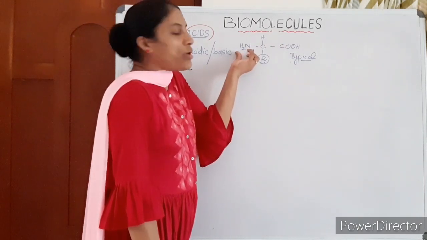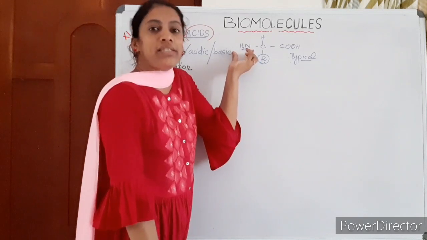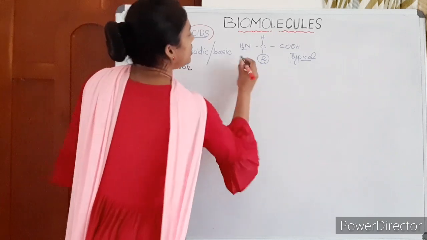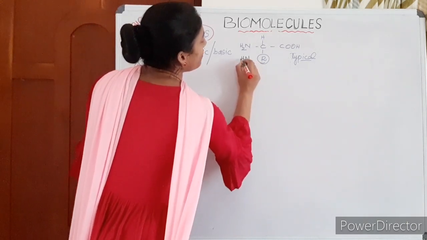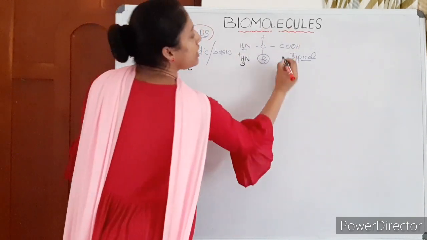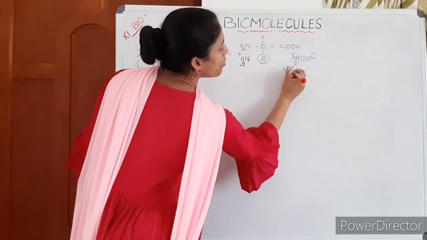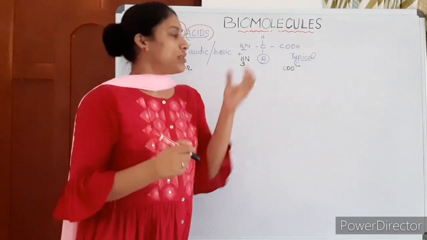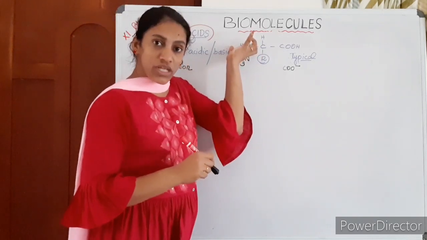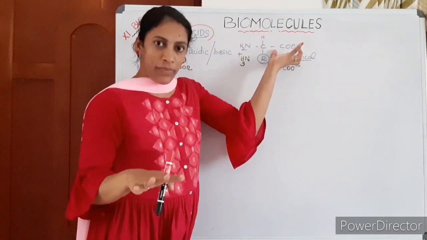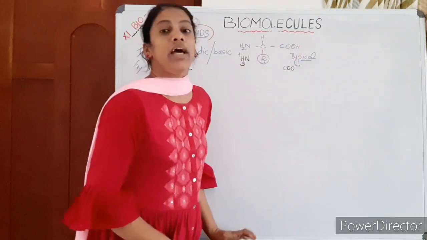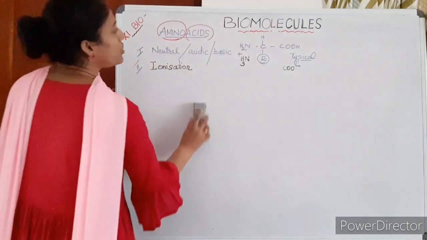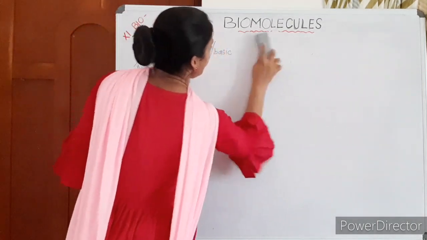That means the amino group has a tendency to accept one proton and remain as an NH3+ ion. Similarly, the carboxyl group has a tendency to remove one proton and remain as a COO- ion. This can remain as a positively charged ion under a particular pH, and this can remain as a negatively charged ion. Okay, then we are moving to the ionization of amino acids.